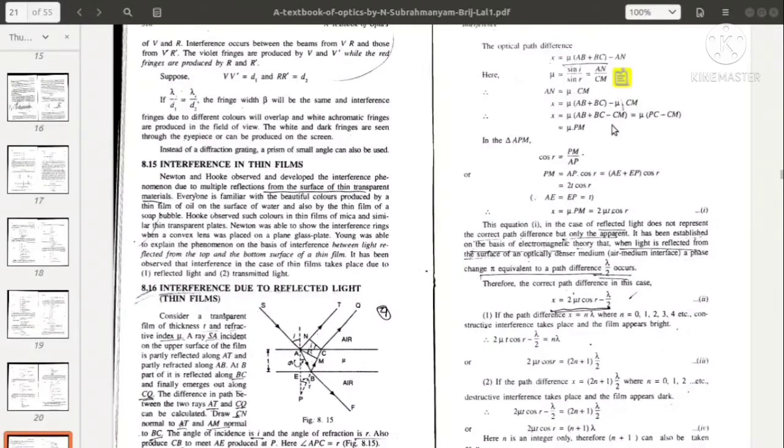Here we can see in triangle APB, AB is equal to PB. So AB plus BC can be written as PB plus BC, because AB is equal to PB.